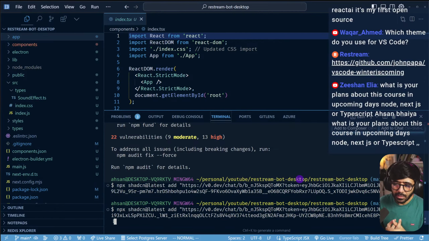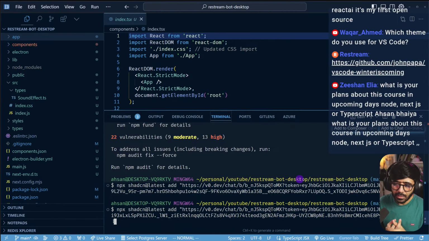So it created 4 files: components, index.tsx, sound effects, app.tsx. So these are the files that we have created. I am so lost at the moment. So this app.tsx is trying to get from this folder. Why? Okay, so I don't know.